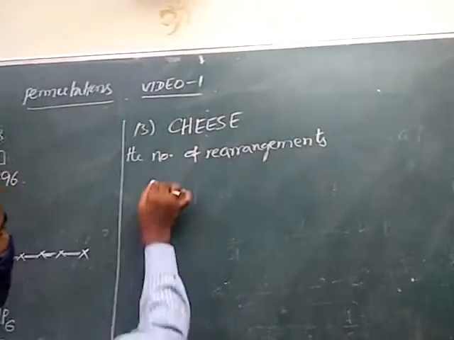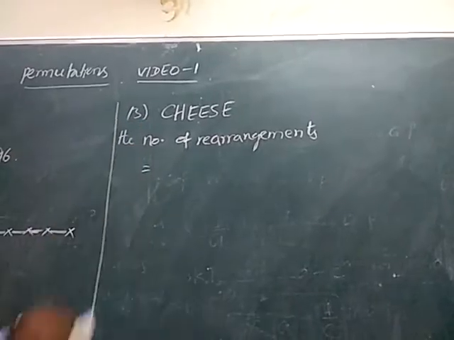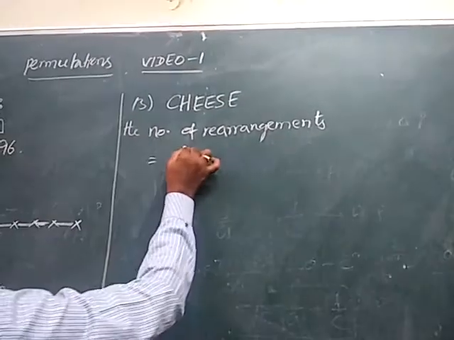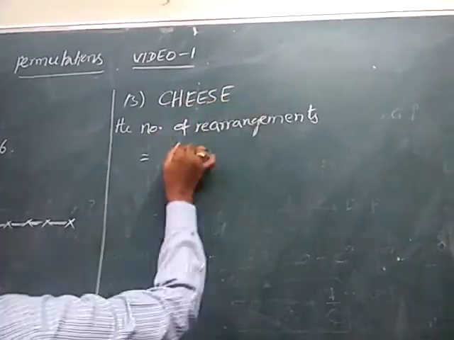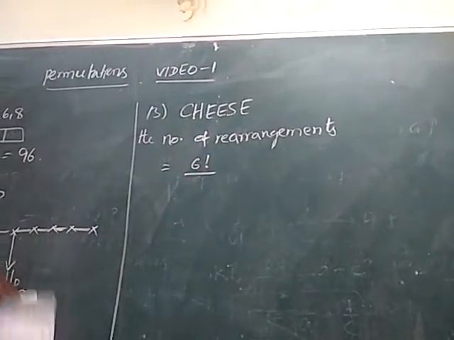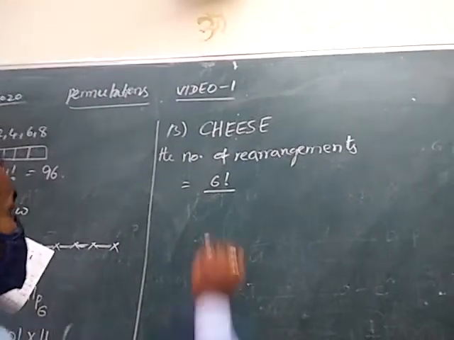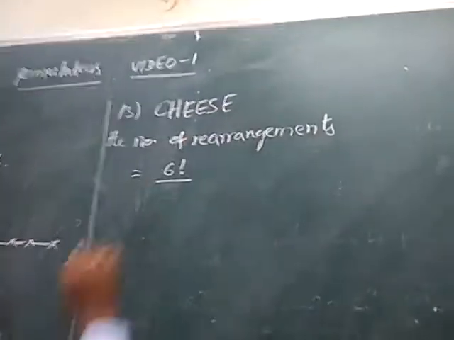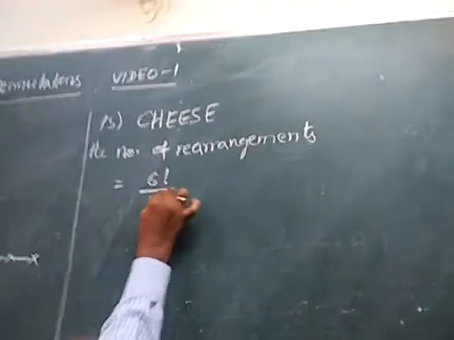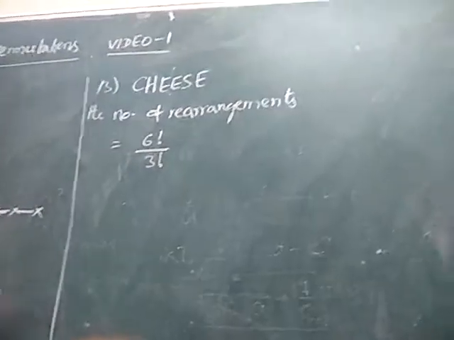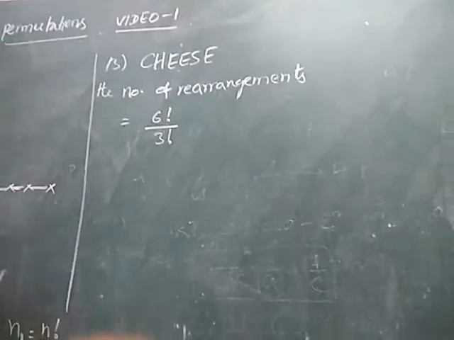How many letters do we have in cheese? 6 letters, so 6 factorial, divided by 3 factorial, since among these 6 letters 3 letters are repeated. These are the total number of ways of arranging the letters of the word cheese.